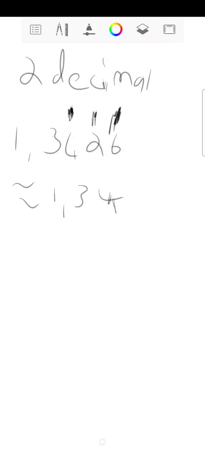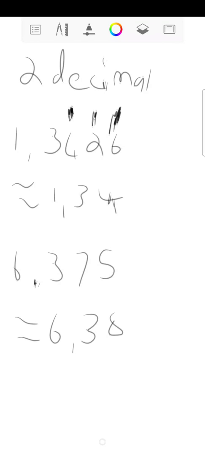So if I've got, let's say, 6,375, and I ask you to round off to 2 decimal places, it is going to be 6,38. Why? Because this 5 over here is going to change this 7 to an 8. So it's 6 comma 3 8. So you can see it is 2 decimal places. Right.